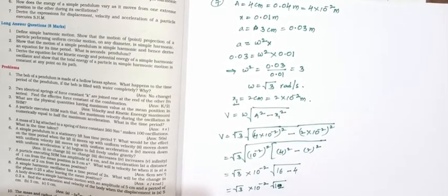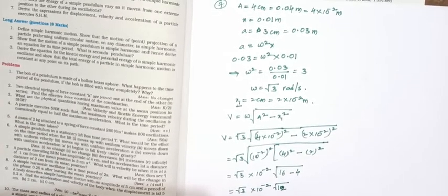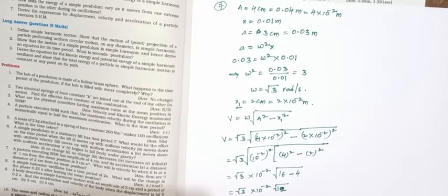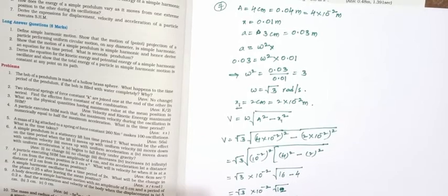So it is also written as root 3 into 10 power minus 2 square root of 4 into 3.